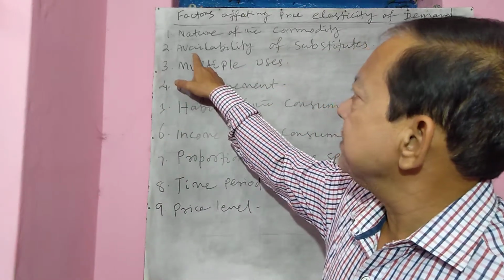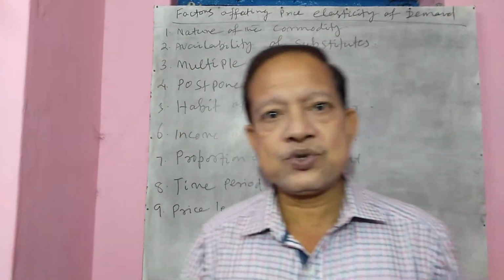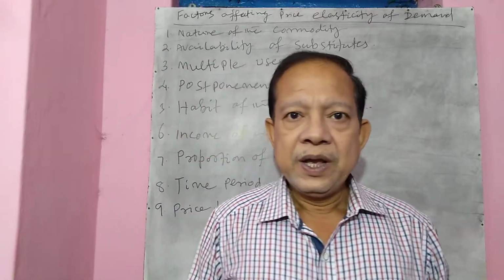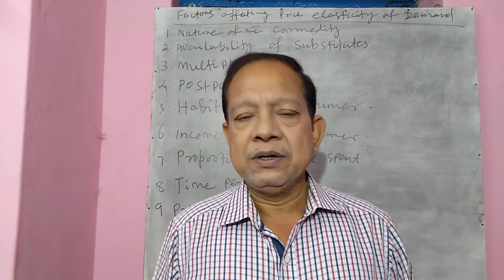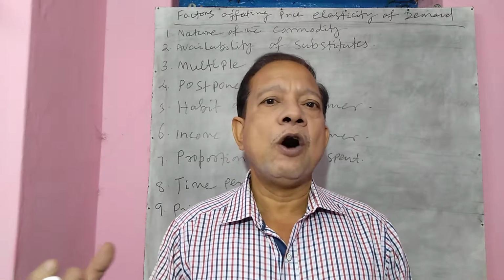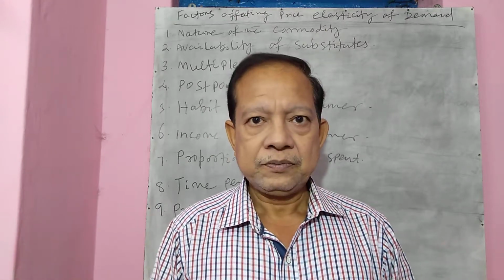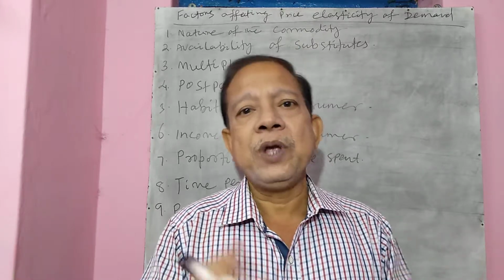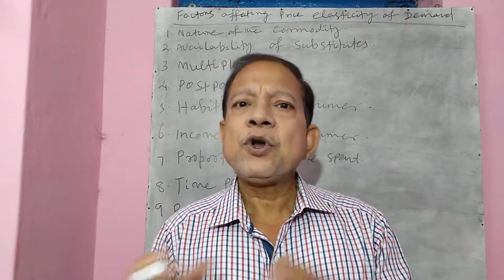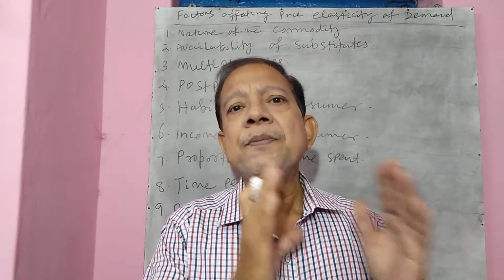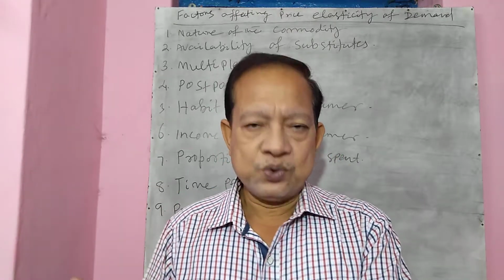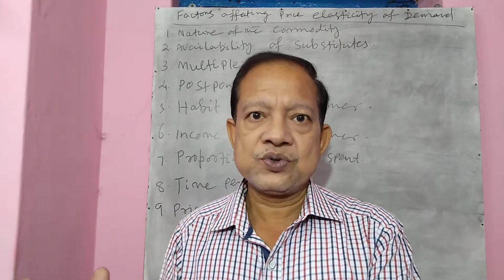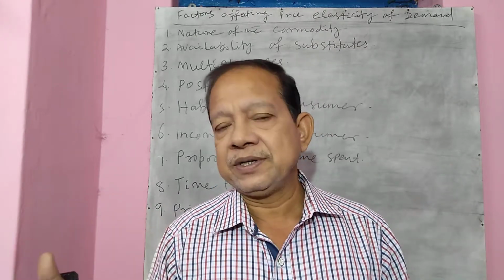The second factor is availability of substitutes. In the market, we find a number of substitutes of a commodity. For tea, we have coffee. For Thums Up, we have Pepsi. For all items, we have their own substitutes. Commodities which have close substitutes are more elastic.